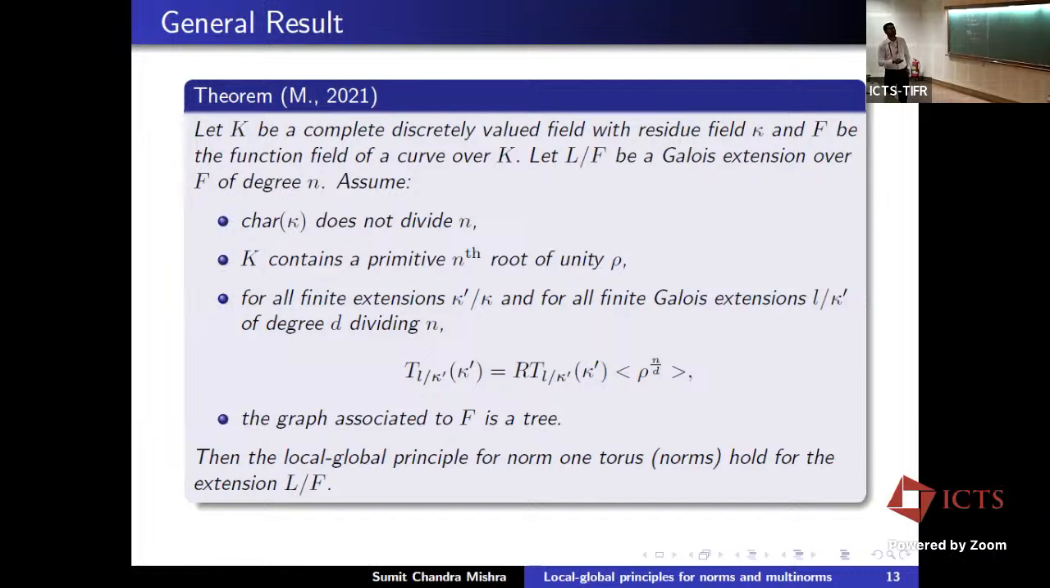Okay, so this is what it means. And finally, we have this important condition that the graph associated to F is a tree. So then we have the local-global principle for norms associated to this extension L over F. Let me just say, if kappa is algebraically closed, then the second and third bullet points are trivially satisfied. Hence we are back to that corollary which I mentioned.